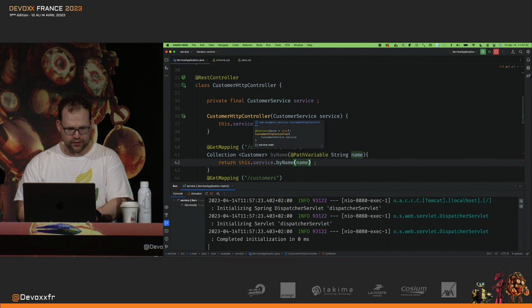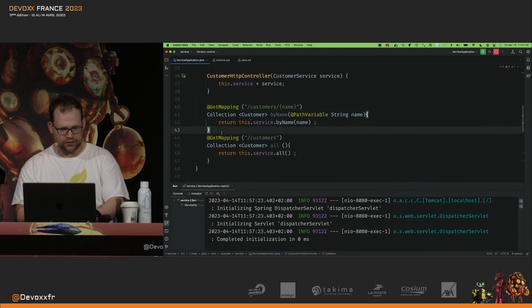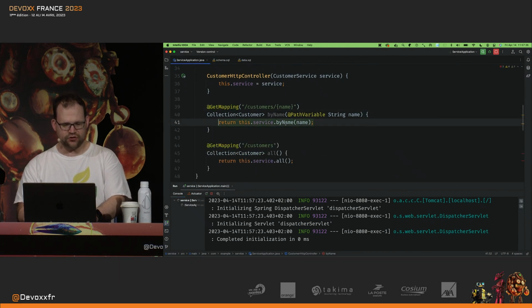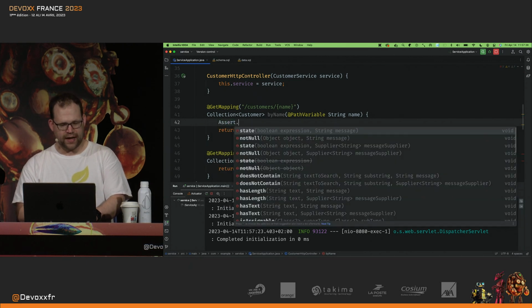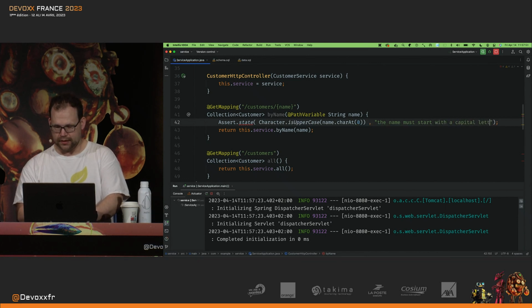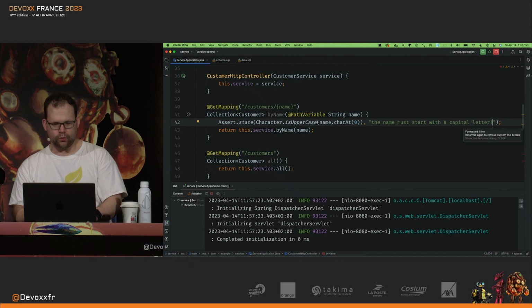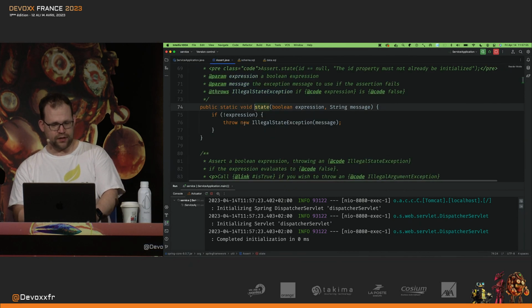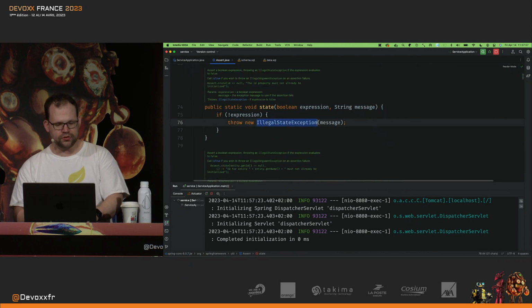Now, let's talk about turning this into production-worthy code. The first thing is, I want to introduce validation, okay? So let's suppose that I have an assertion. I say, okay, the name at the beginning has to be capital letters. And so the name must start with a capital letter, like that, okay? Good. Well, what happens if this is incorrect? What happens if I throw that exception? Well, I'll get an illegal state exception.